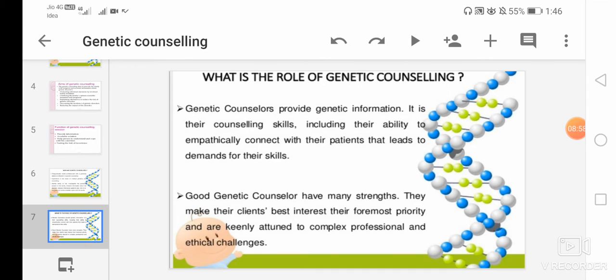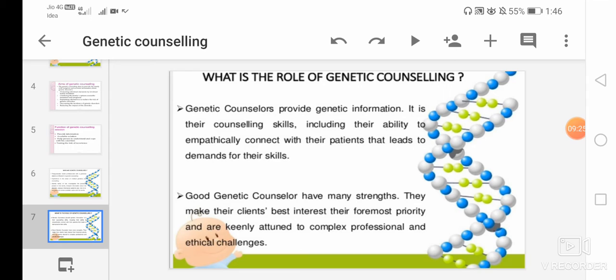It is their counseling skills, including their ability to empathically connect with their patient, that leads to demand for their skills. To empathically connect with their patient means to put particular importance on something. So here the genetic counselor is putting particular importance on that family, on that patient.